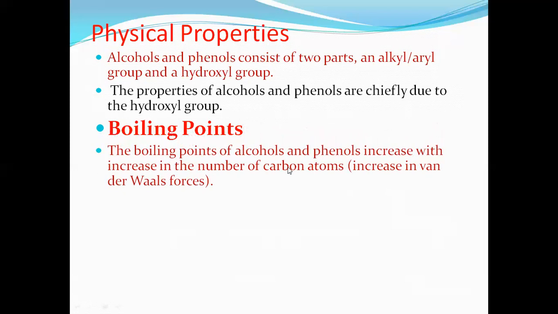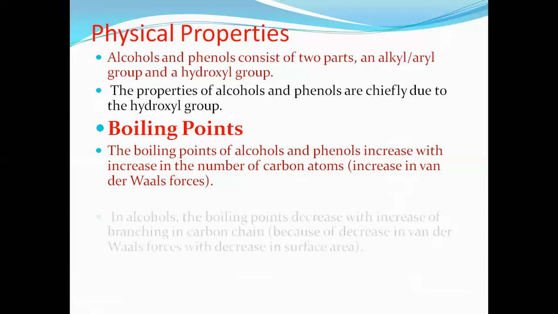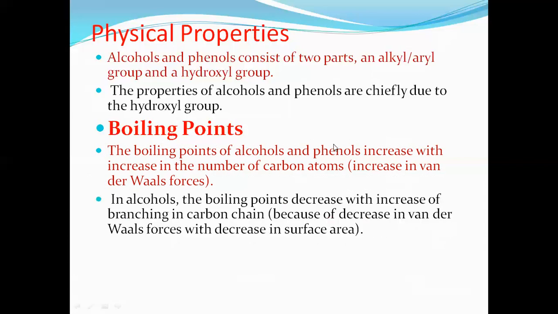Why does the boiling point of alcohols and phenols increase with increase in the number of carbon atoms in a straight chain? As the straight chain increases, van der Waals force of attraction increases, therefore boiling point also increases. But the boiling point decreases with increase in branching in the carbon chain.